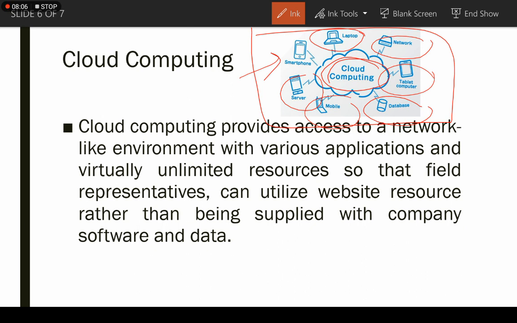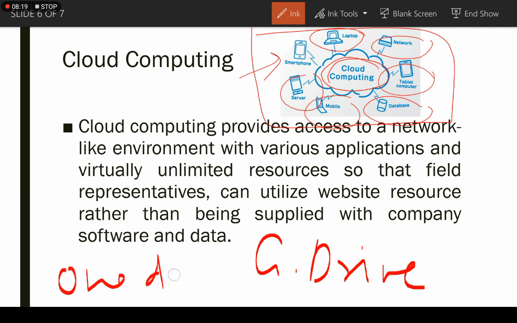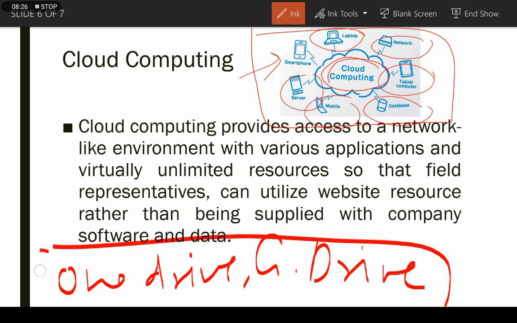I will give you some examples of cloud computing. As we have Google Drive, OneDrive, and many more cloud computing technologies. So as we know, we can easily store our videos, photos, or any other data on Google Drive or OneDrive with the help of internet.